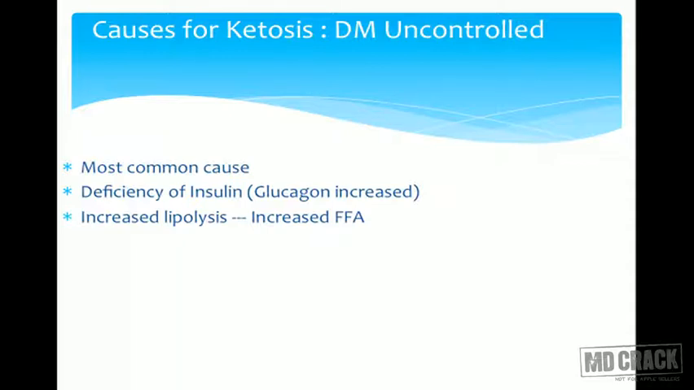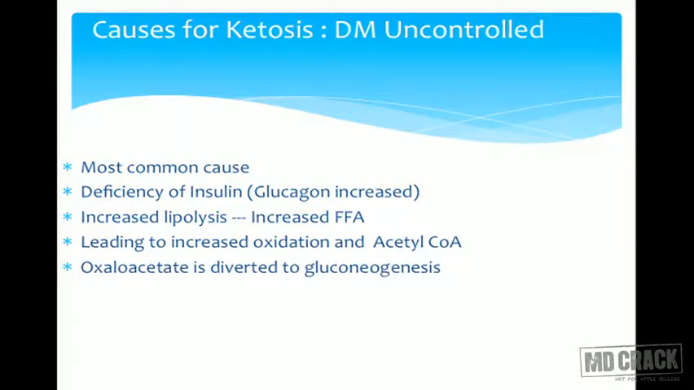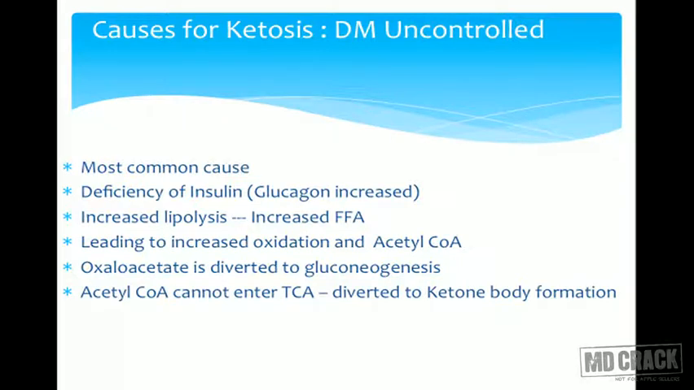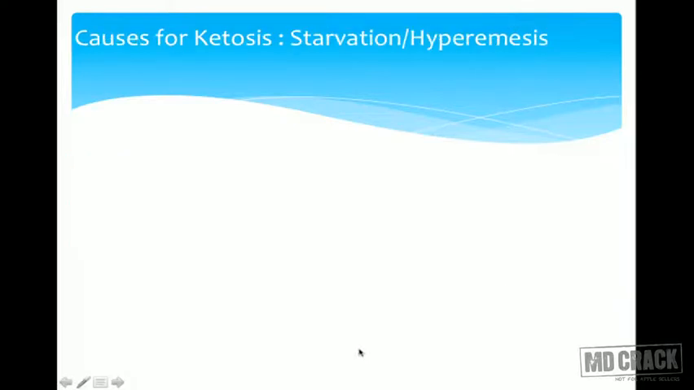Remember, the adipose tissue is starving of glucose, the GLUT4 transporter is not functioning, and the adipose tissue is thinking that there is no glucose, so it undergoes lipolysis, which increases the free fatty acids leading to increased oxidation and acetyl-CoA. At the same time, because of the imbalance between insulin and glucagon, because of the lack of insulin, gluconeogenesis is stimulated, oxaloacetate is diverted. So acetyl-CoA cannot enter the TCA cycle, it is diverted to ketone body formation.